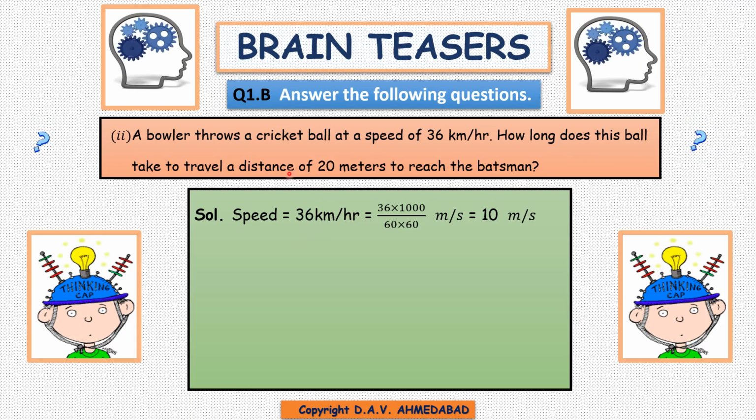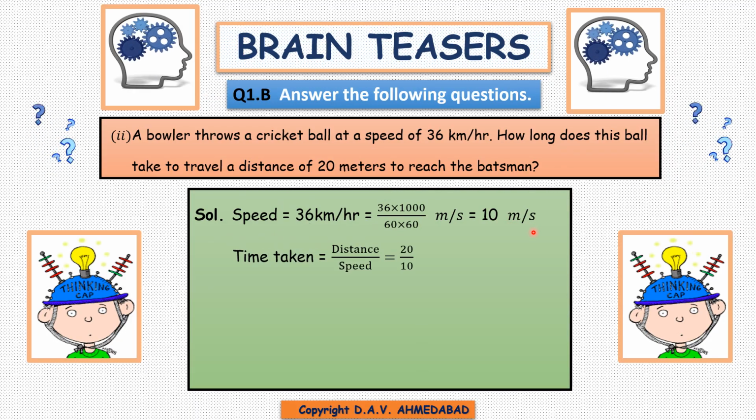So first of all, because distance is in meters, we will convert the speed into meter per second. And how to convert? Multiply by 1000 and divide by 60 into 60, or 3600. So after simplifying, you will get 10 meter per second is the speed.